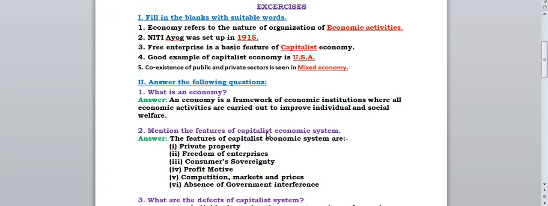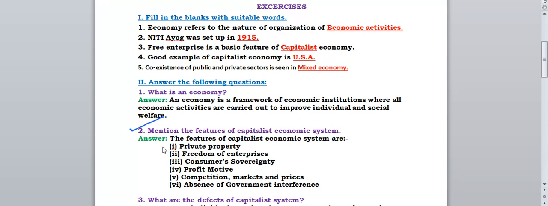Mention the features of capitalist economic system. We have to write some of the features of capitalist economic system. So let's discuss the features of capitalist economic system. There are 6 features. At least 5 features you should remember, so that you can write that in your exam.